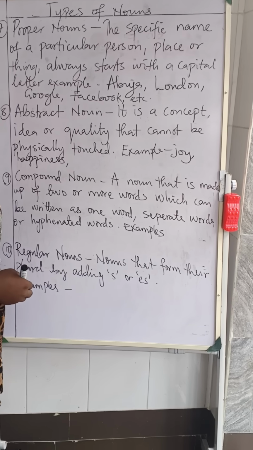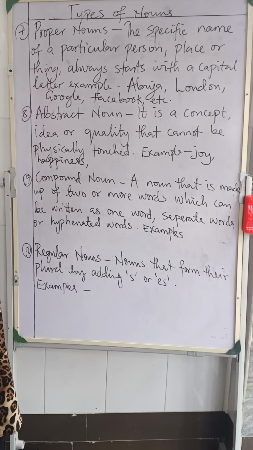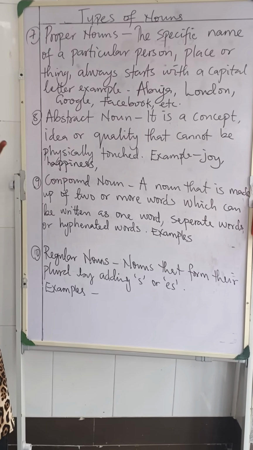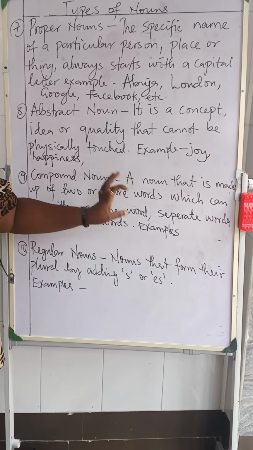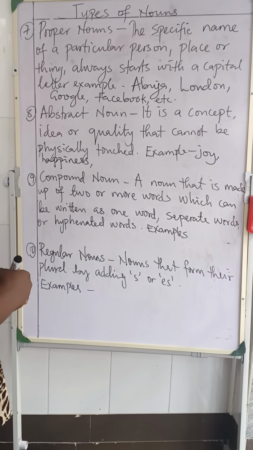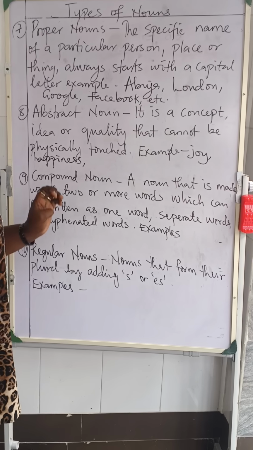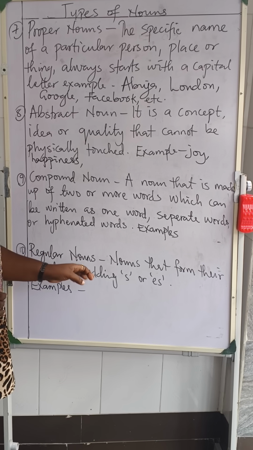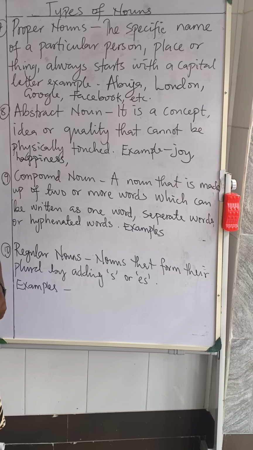Number 9, we have compound noun. What is a compound noun? A noun that is made up of 2 or more words, which can be written as one word. A compound noun can be written as what? One word. It can be separated, right? Or hyphenated. These are all examples of compound nouns.